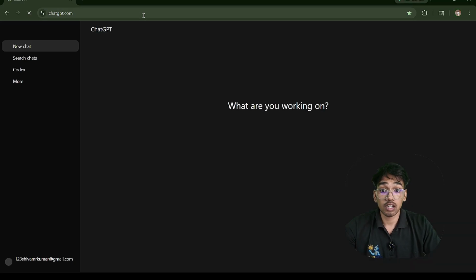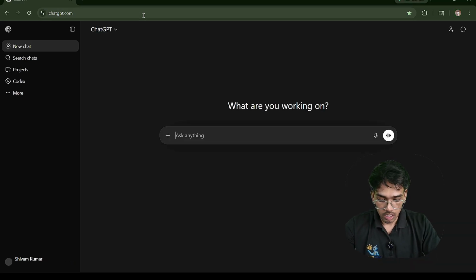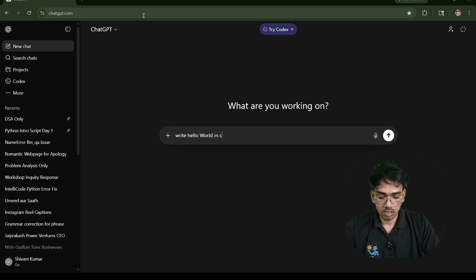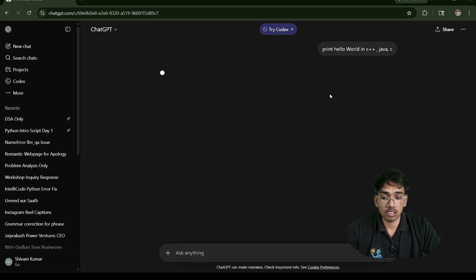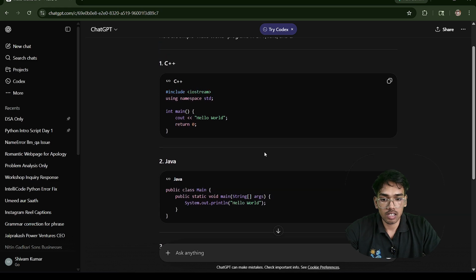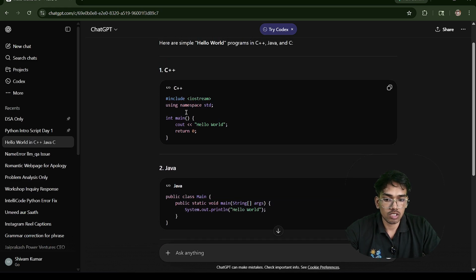Let me explain why it is simple. Write hello world in C++, Java, and C. Okay, I take this print. Here you can see these things. In C++ there are 5 lines.